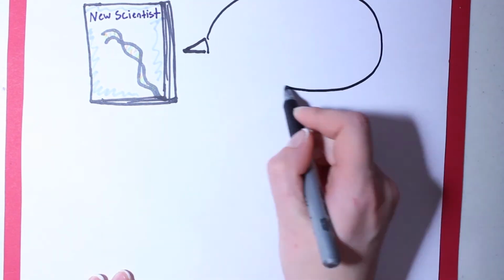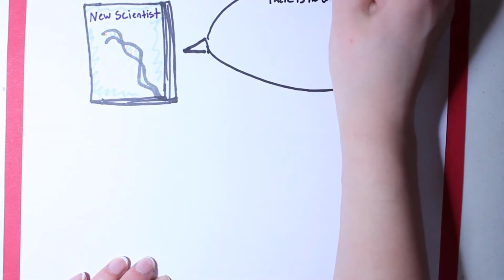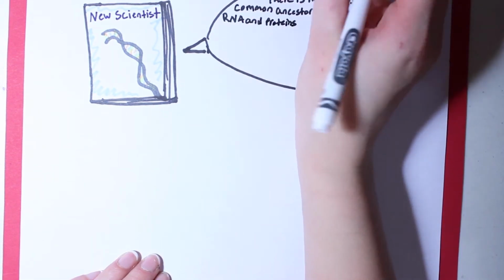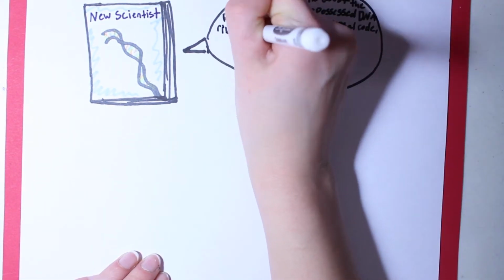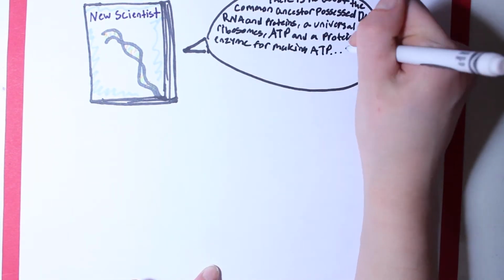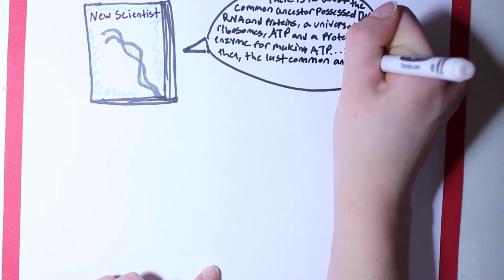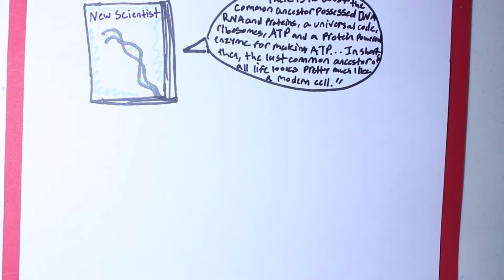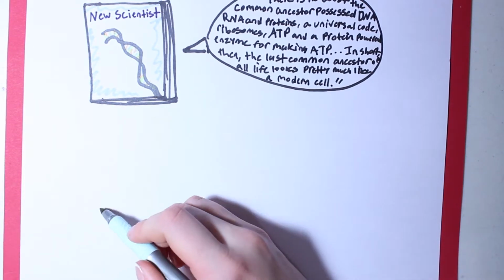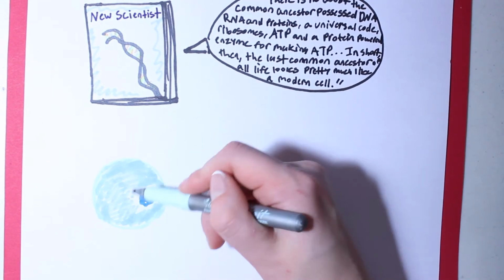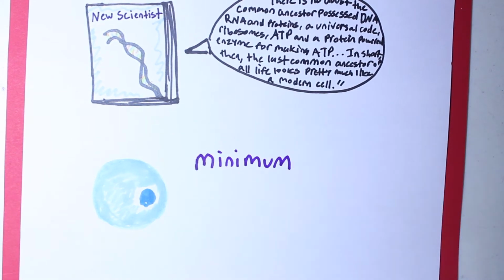In a 2009 New Scientist article, it says, "There's no doubt that the common ancestor possessed DNA, RNA, and proteins, a universal genetic code, ribosomes, ATP, and a protein-powered enzyme for making ATP. In short, then, the last common ancestor of all life looks pretty much like a modern cell." So this first cell will need to have at least 387 genes and would be able to survive in a very specific environment with a constant stream of nutrients.